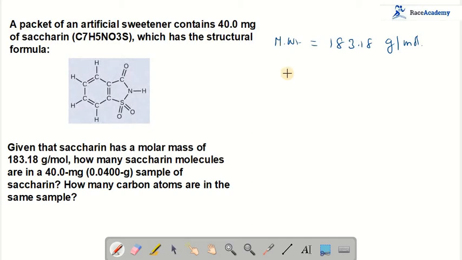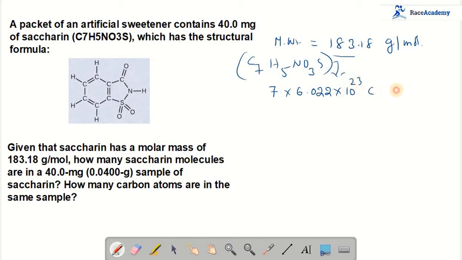And they have also given the mass of the saccharin as 40 milligrams, which is nothing but 0.04 grams of saccharin. How many carbon atoms are there in this sample? From the given formula, we know that it is C7H5NO3S. For this 1 mole only, we have how many moles of carbon? 7 into Avogadro number, 6.022 into 10 to the power of 23 carbon atoms, and those carbon atoms are present in 183.18 grams of this saccharin.